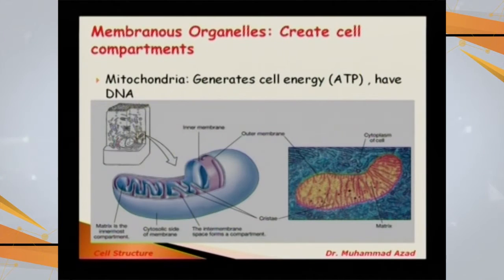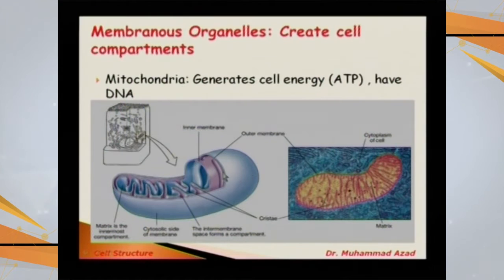So looking at the structure of the mitochondria, there are different compartments inside. As I just gave the information, they are double membrane bound. So this is the outer membrane, which is very smooth. This is the inner membrane, and the inner membrane is folded. So this is one fold, another fold, another fold, another fold.